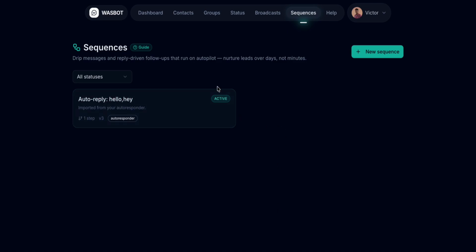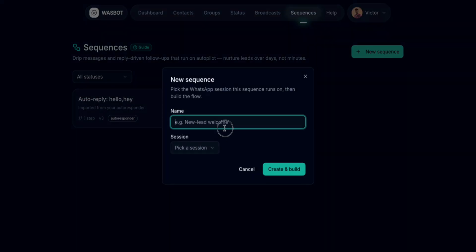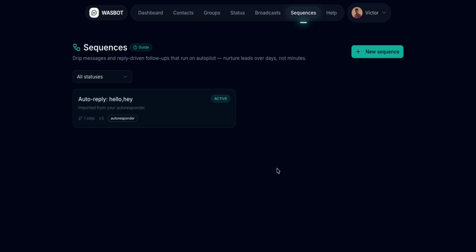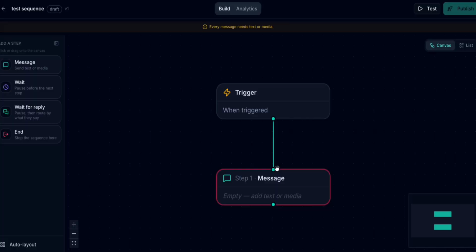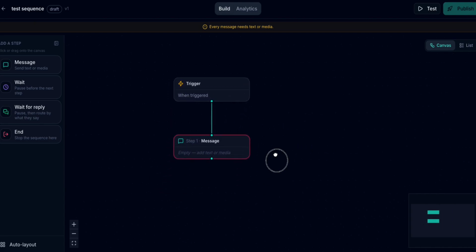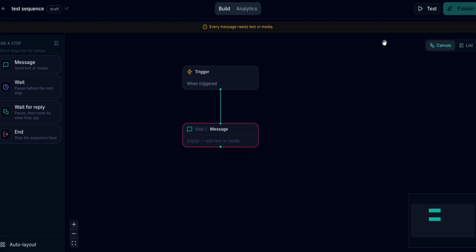Pretty simple. All you have to do is come here and then click on new sequence, and then you want to give it a name. So I'm going to just name this test sequence, and then I'll pick a session for this. That's going to be my WhatsApp number, and then I'll click on create and build. So once you create a new sequence, depending on what device that you are on, you're either going to see this interactive flow builder or a mobile flow builder.